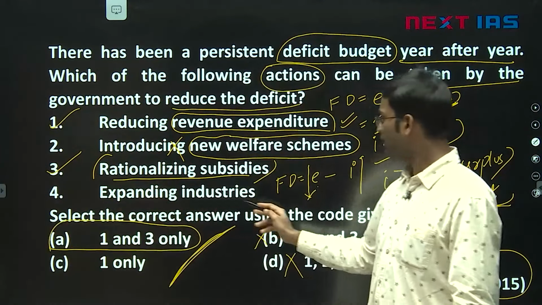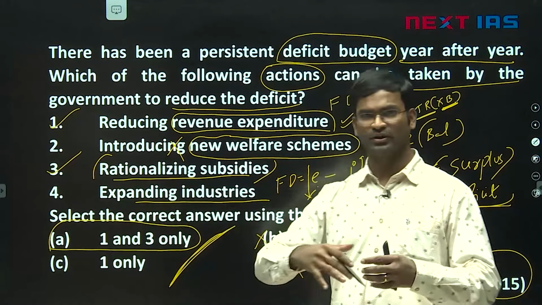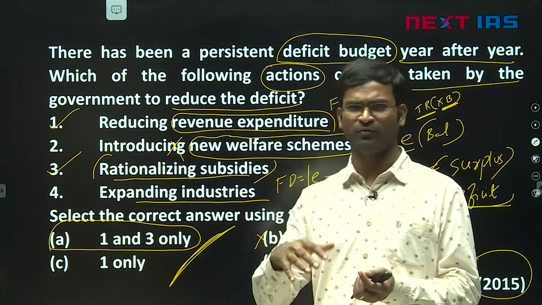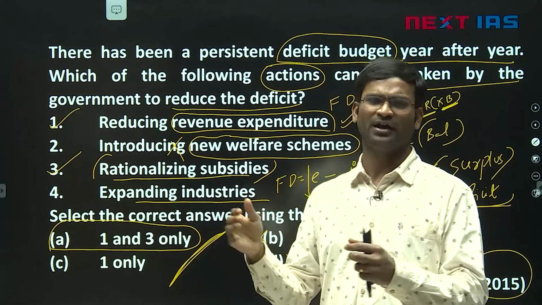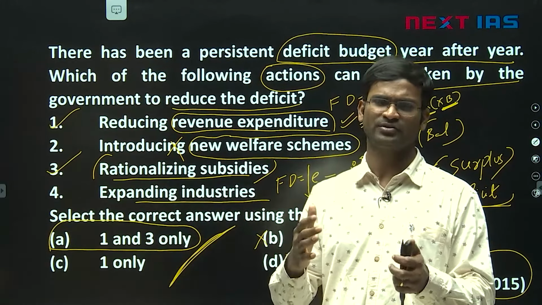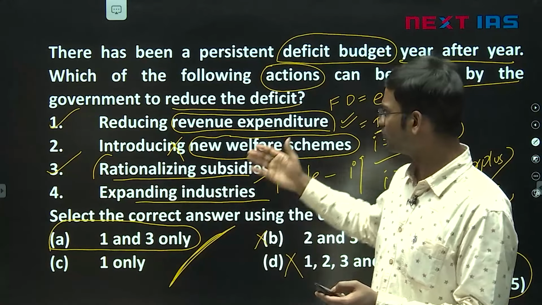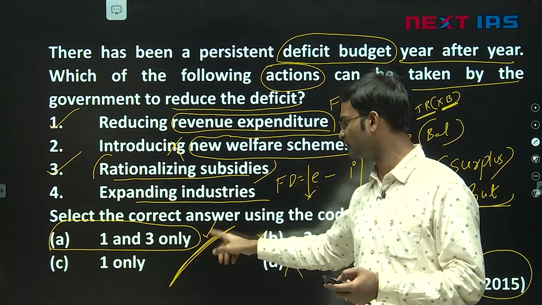But look at 4. Expanding industries. Generally, when expanding industries, you might have heard that before the 90s we launched so many PSUs. Sometimes they were loss making and the government had to fund them through the budget. So that is not a good option. So here 1 and 3 is the correct answer.